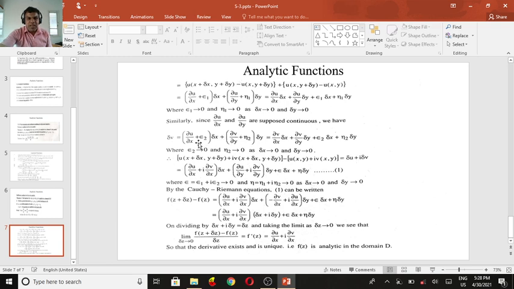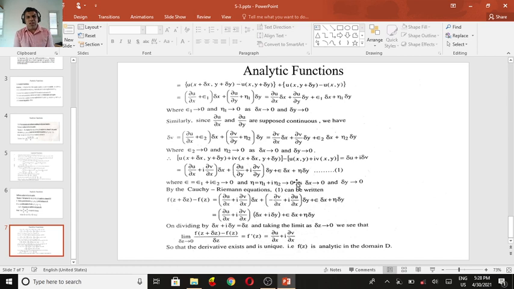Now again, dividing, ∂u/∂x + i ∂v/∂x into δx plus ∂u/∂y + i ∂v/∂y into δy is equal to ε times δx plus μ times δy. We call this equation 1.